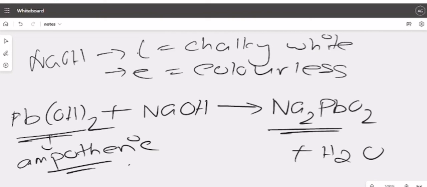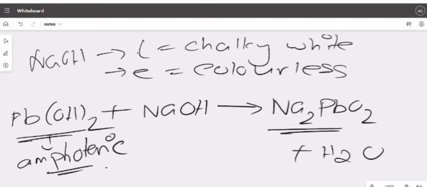Amphoteric means that this will show both characteristics, acidic and basic, depending on what it is reacting with. So this is an amphoteric hydroxide. Here it behaves as an acid because the other reactant is a base.